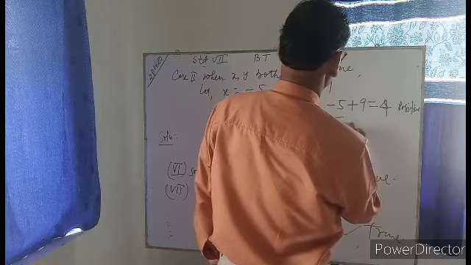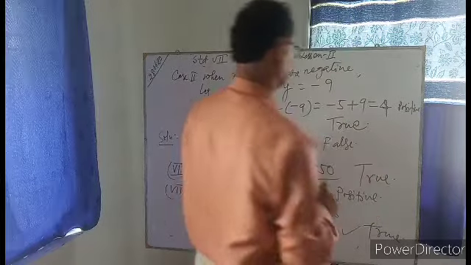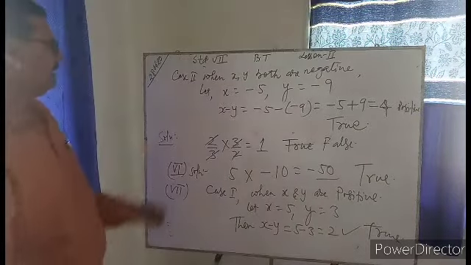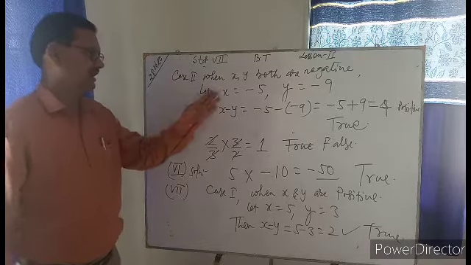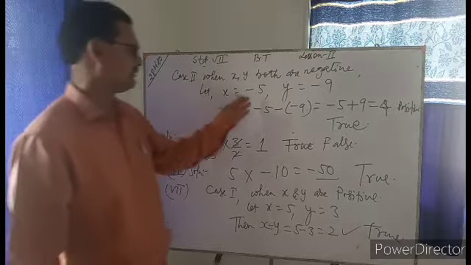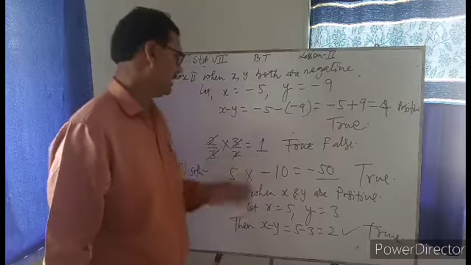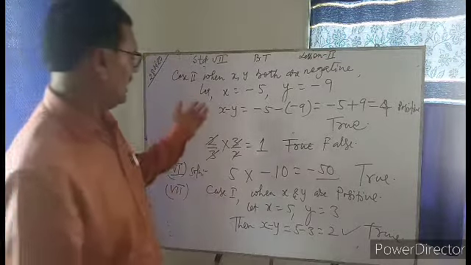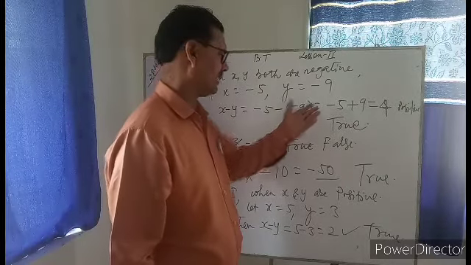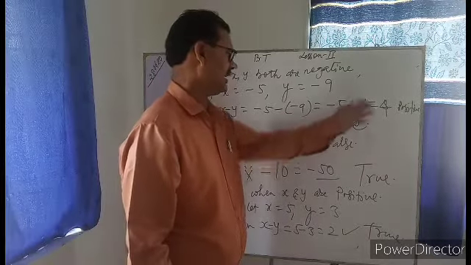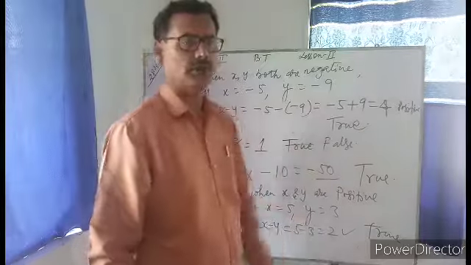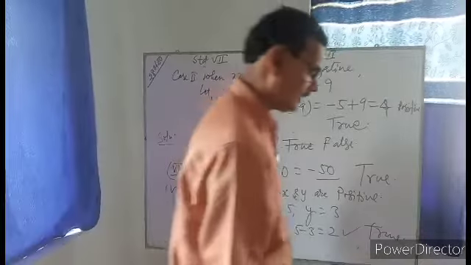So the statement is true. Okay? All of you understood? When x and y both are negative, let x is equal to minus 5 and y is equal to minus 9, then x minus y is minus 5 minus of minus 9, that is minus 5 plus 9, that is 4, and it is positive. So this statement is true.